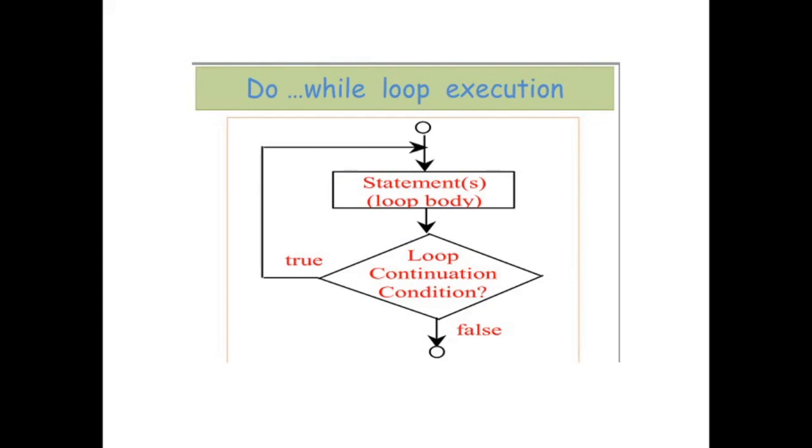And do while loop execution is somewhat different from while, as I told you, and you can figure it out in the slide. The do while loop is started, the statements are executed, and the condition is then checked, like the loop continuation condition. If it is false, then it will exit the do while loop, and if it is true, then it will go again and again.